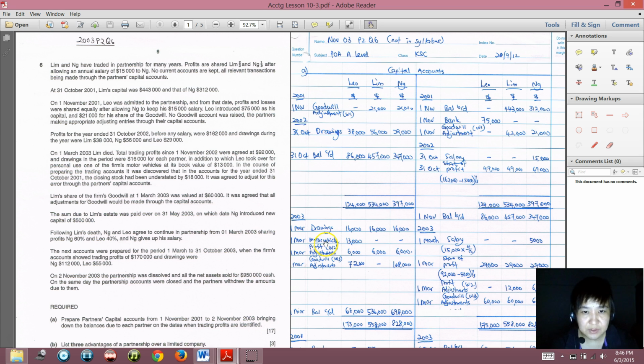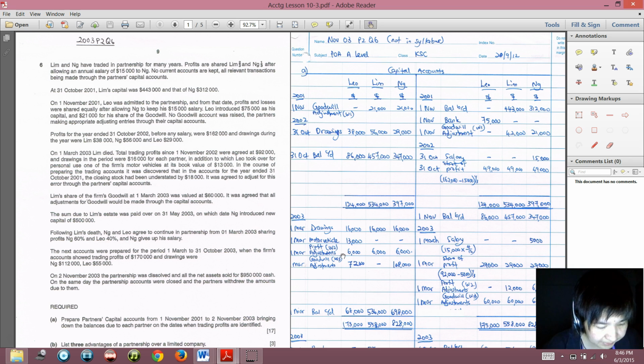So motor vehicle. Correspondingly, in the motor vehicle account, it will be credit. That means you are reducing the motor vehicle in the company and reducing the partner Leo's money in the partnership, at its book value of 13,000.